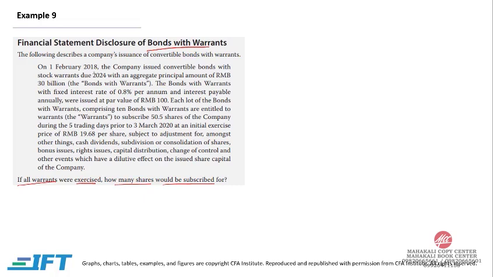On 1st February 2018, the company issued convertible bonds with stock warrants due 2024 with an aggregate principal amount of 30 billion. So 30 billion is the principal amount. The bonds with warrants, with a fixed interest rate of 0.8% and interest payable annually, were issued at a par value of 100. So 30 billion divided by 100 will give us the number of bonds: 0.3 billion bonds, which is actually 300 million.